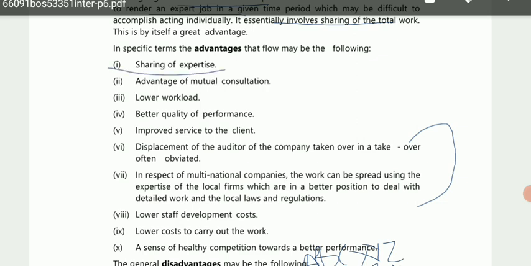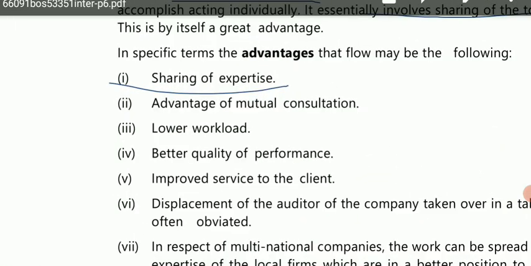So first is sharing of expertise. As I already told you, suppose one firm is expert in one field and the other firm is expert in another field. Like suppose one firm is expert in direct tax and the other is in indirect tax, that means its specialization is in indirect tax. So what will happen? The work related to the expertise of that particular firm will be done in a very expert manner. So there is sharing of expertise.